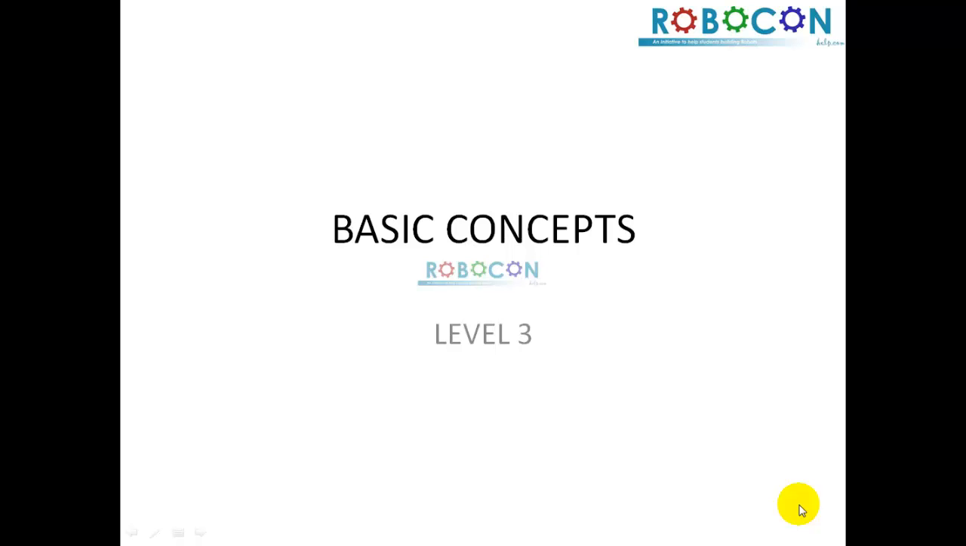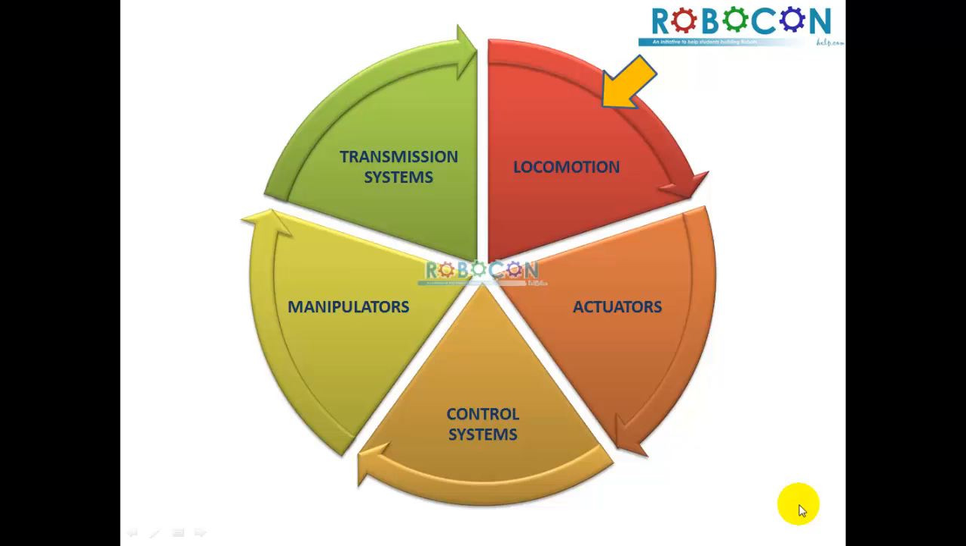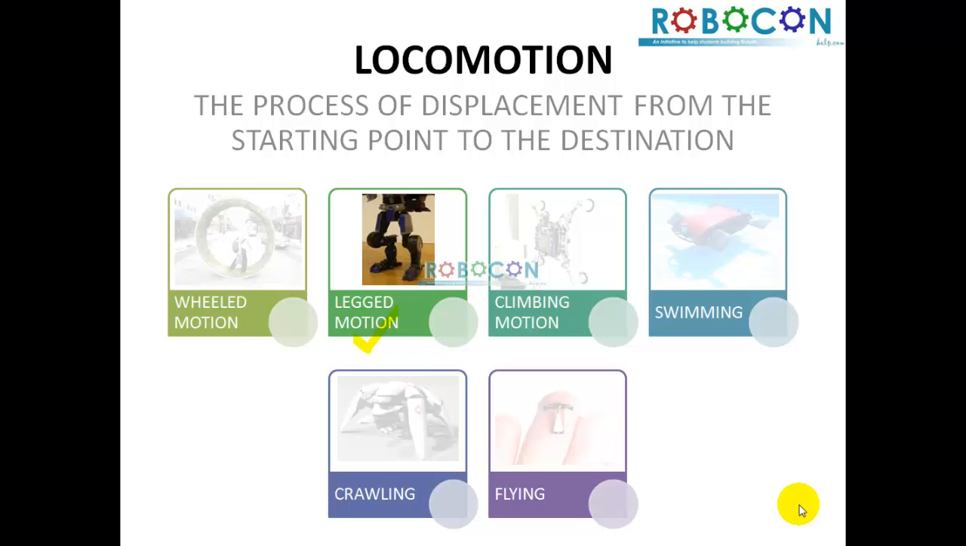Till now we have gone through Level 1 and Level 2, where we discussed the basics of robots, and then we continued our discussion on how to make wheeled robots. This time we'll continue our discussion further on locomotion and we'll talk about legged motion. The process of displacement from one starting point to the destination point is locomotion, which we have already discussed in our previous slides.